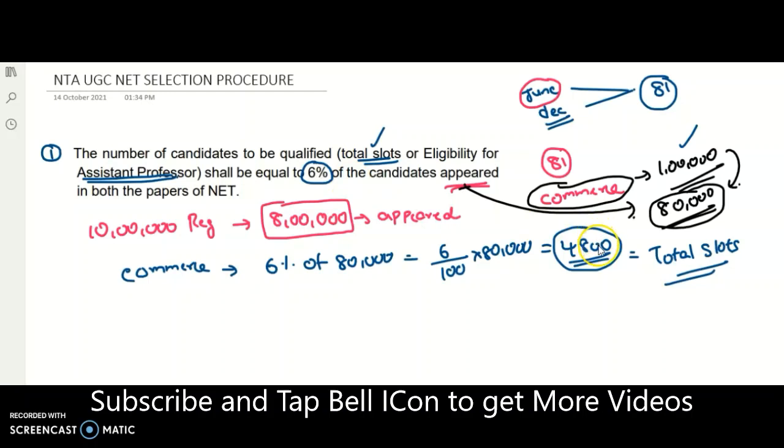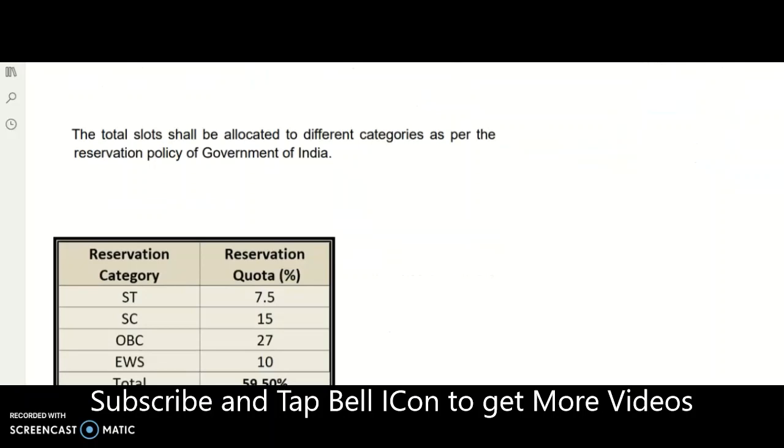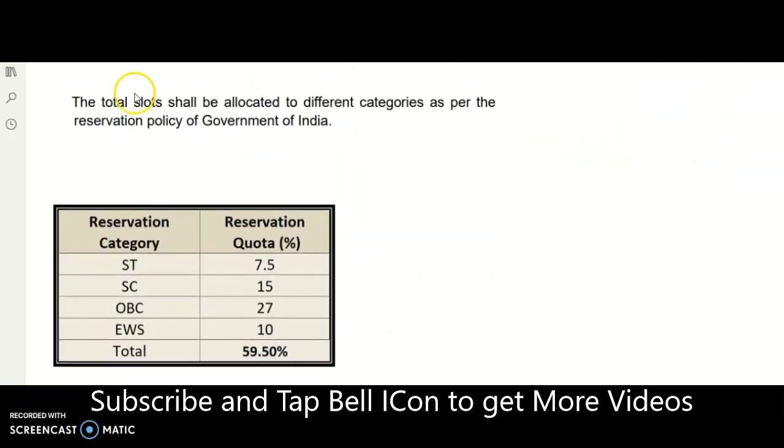And one more criterion is there. Okay, top 6%, that criterion I will also tell you. And how this total slots will be divided into the different caste categories, that can be explained in the second point. So the second point is, yeah, it is the second point.